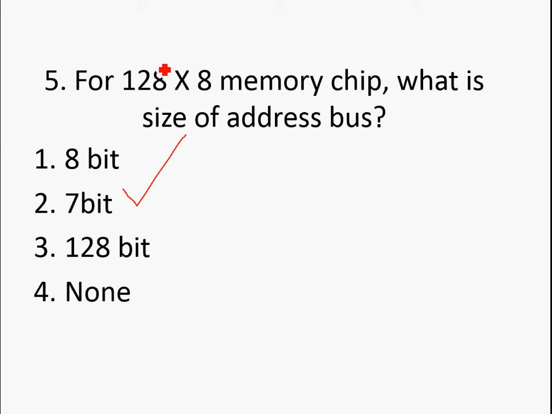That is 128 equals 2 to the power 7. So 2 to the power 7 means 7 is the address bus, and here the 8 bit stands for data bus. So this is for data bus, and 2 to the power 7 is for address bus.